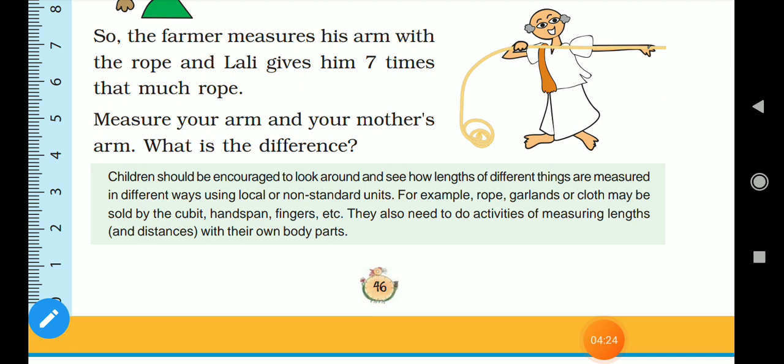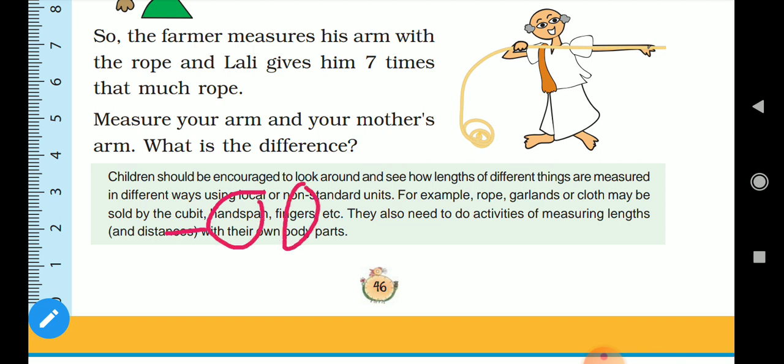Now tell me, children, which body parts of our body can be used to measure different things. Name the parts of the body. Which parts of our body can be used to measure things? So find out. Here we have the cubit, the hand span, fingers.